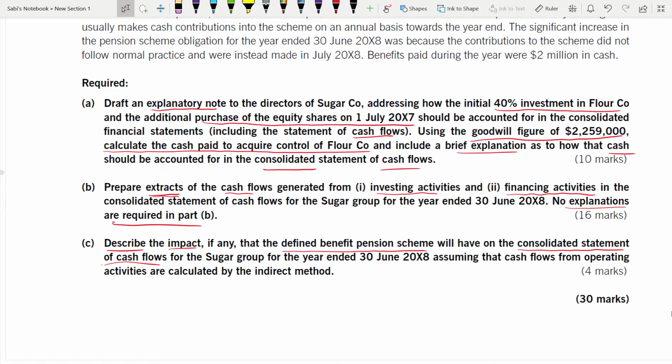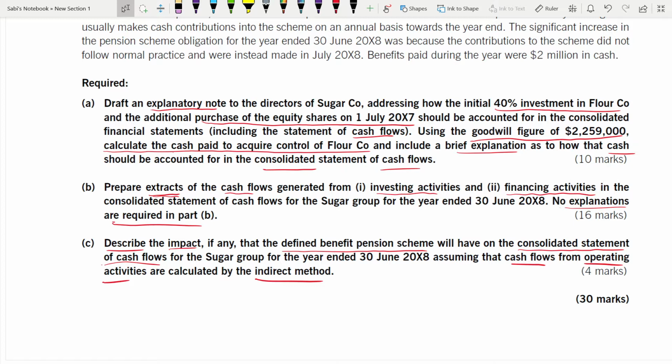For the Sugar Group for the year ended 30th June 2008, assuming that the cash flows from operating activities are calculated by the indirect method. Definitely, this comes in operating activities. Make sure that you know the direct and the indirect methods of operating activities. Even though you are not asked, you should know it. How it appears, what comes first, then what comes, right? Otherwise, you will not be able to deal with this question. Even though it's 4 marks, you will struggle a lot, trust me.